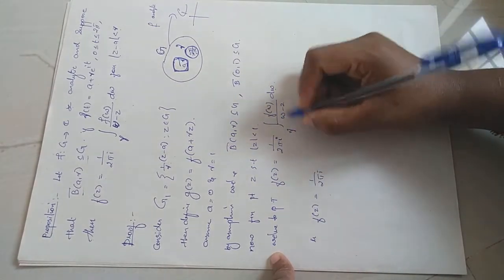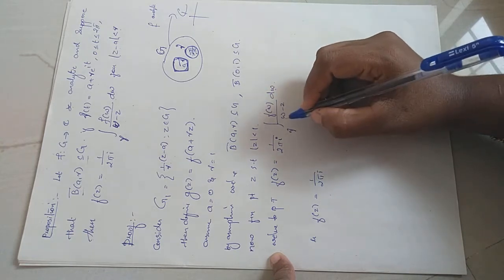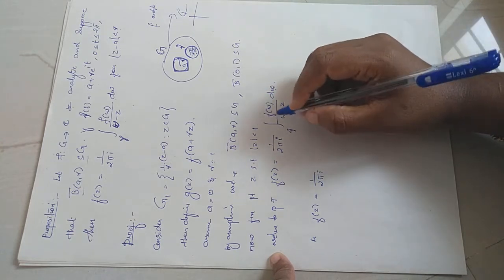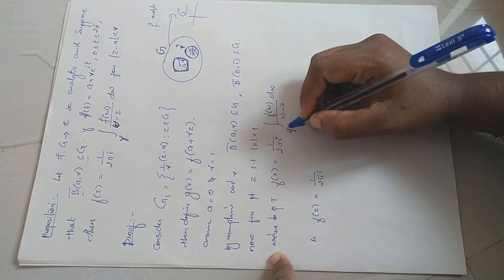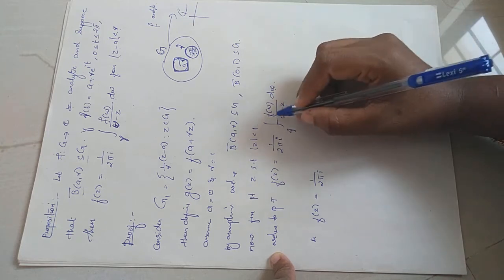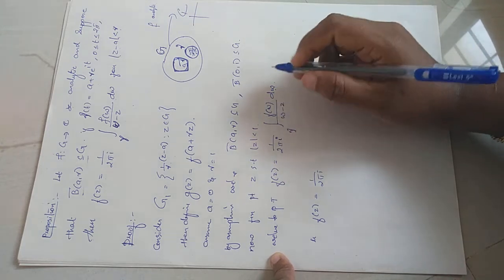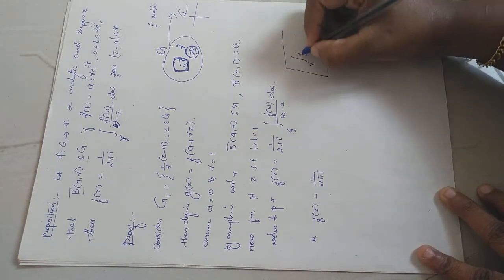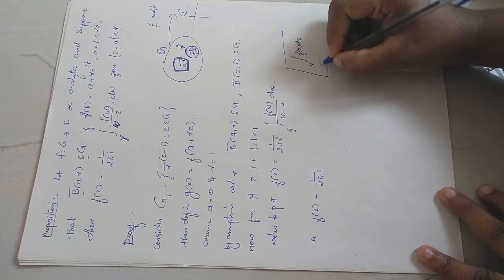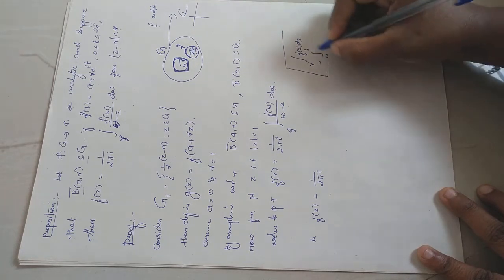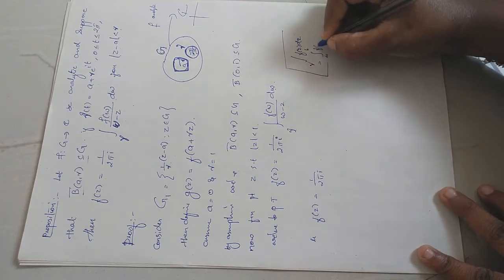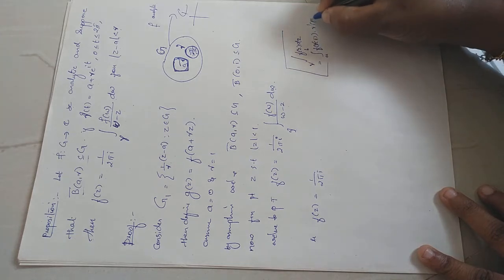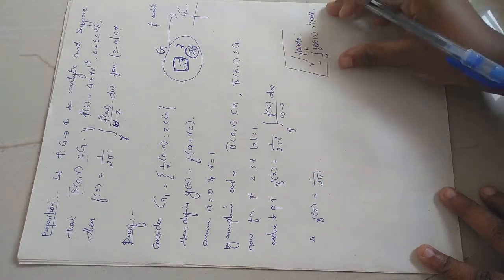So the integral over gamma f(z) dz is the integral from a to b, the range of gamma, that is the trace of gamma, of f of gamma of t, gamma dash of t dt. Yes, we know the line integral format. The integral over gamma f(z) dz is equal to the integral from a to b of f of gamma of t, gamma dash of t dt, right? So we know this result.